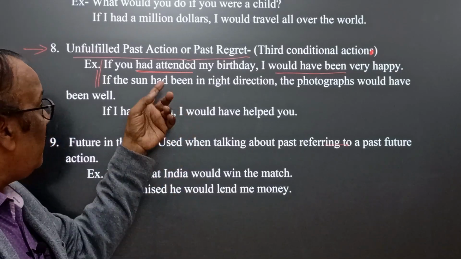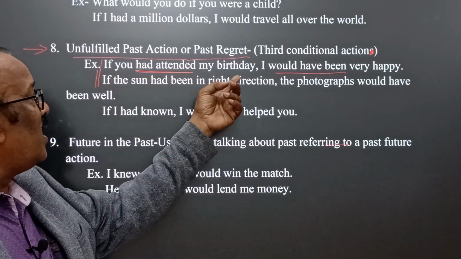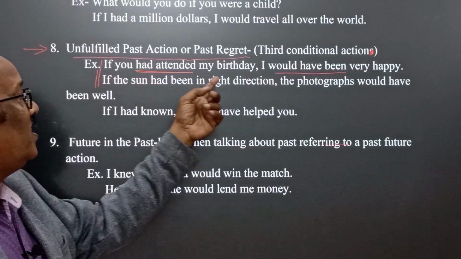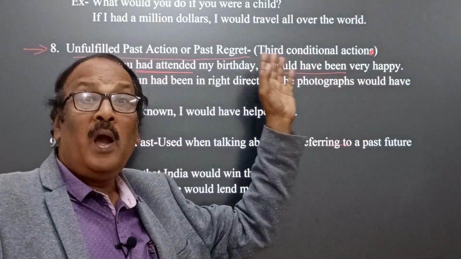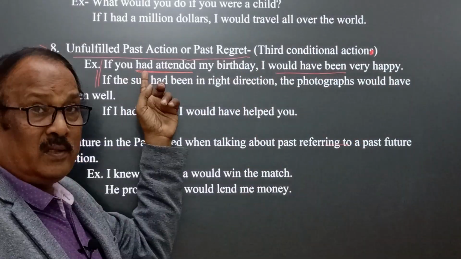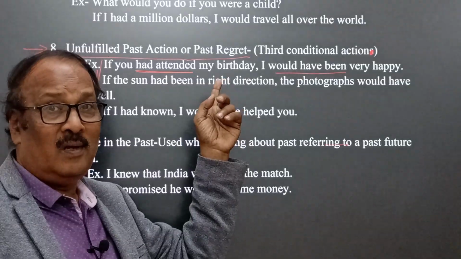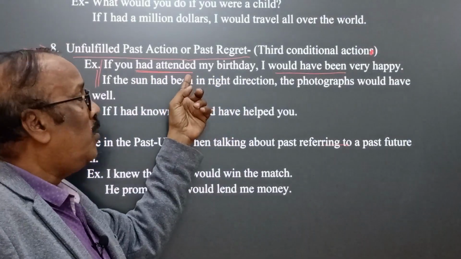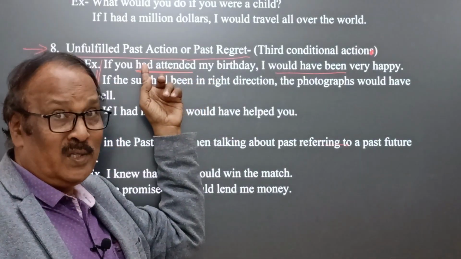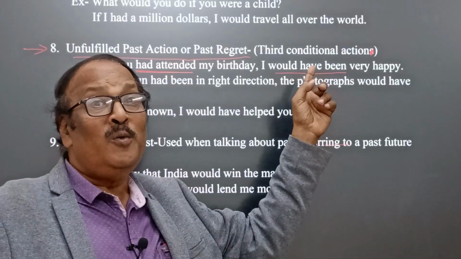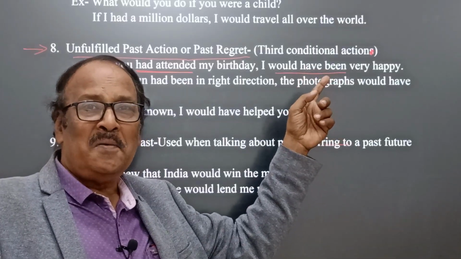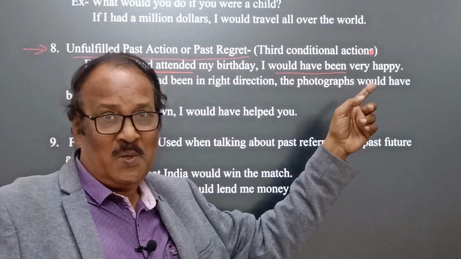Yes, here you find this is a conditional clause and this is the main clause, okay, and it is a complex sentence. This is third type of condition, and here past perfect in the conditional clause and should, would, could, might, must plus have plus past participle in the main clause.